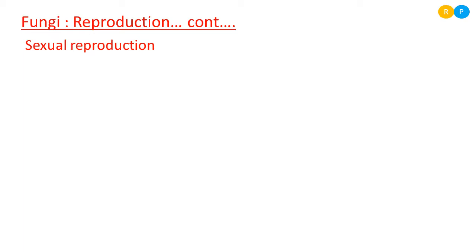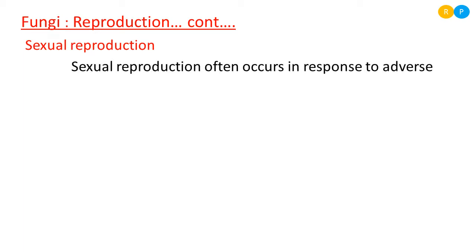But when the environment is not suitable for the growth of fungi, during that time they start reproducing by the sexual method. So sexual reproduction often occurs in response to adverse environmental conditions. When we are talking about sexual reproduction, we have to remember a few of the terminologies we are using here.